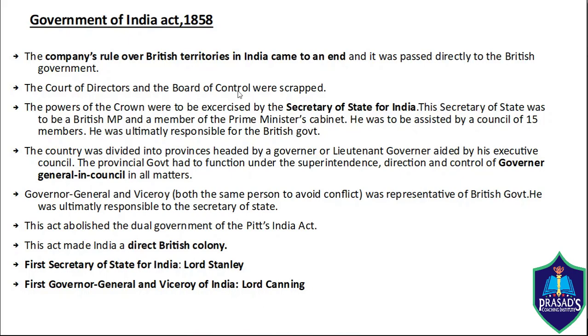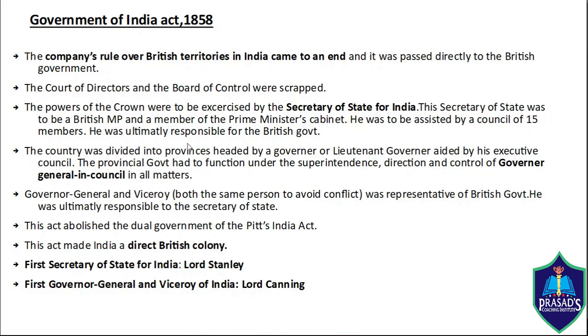Then, how was the administration of India carried out? The powers of the Crown were to be exercised by the Secretary of State for India. The Secretary of State was a British MP and a member of the British Prime Minister's cabinet. The Secretary of State was assisted by a council of 15 members. One of the members is called the Governor General in Council. He is the person responsible for the administration of all the provinces.